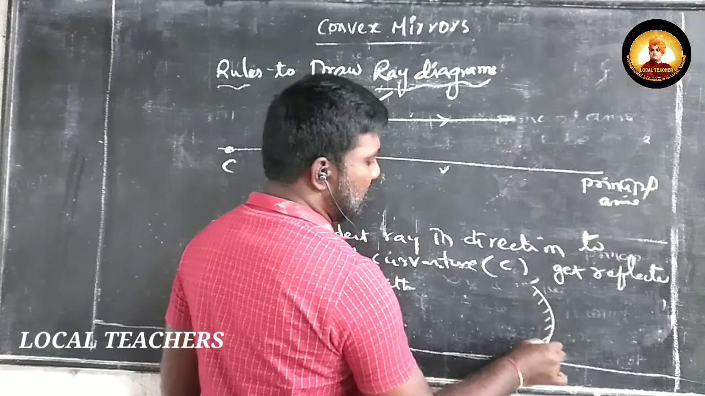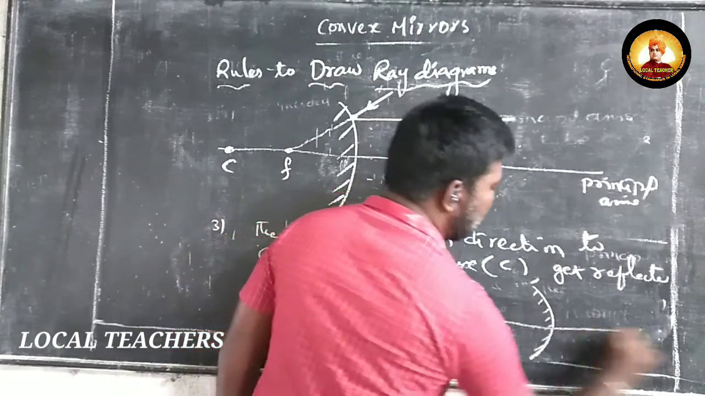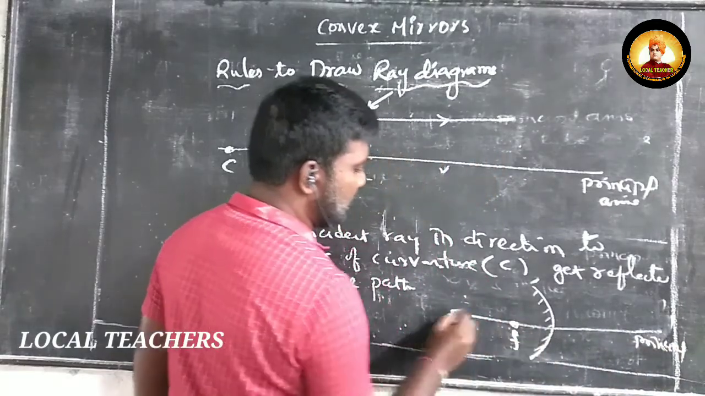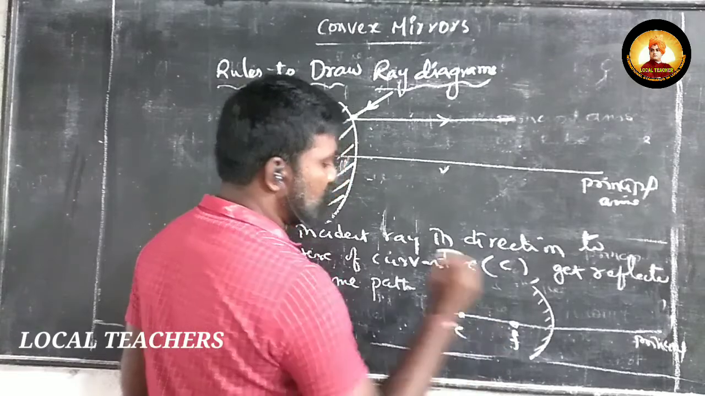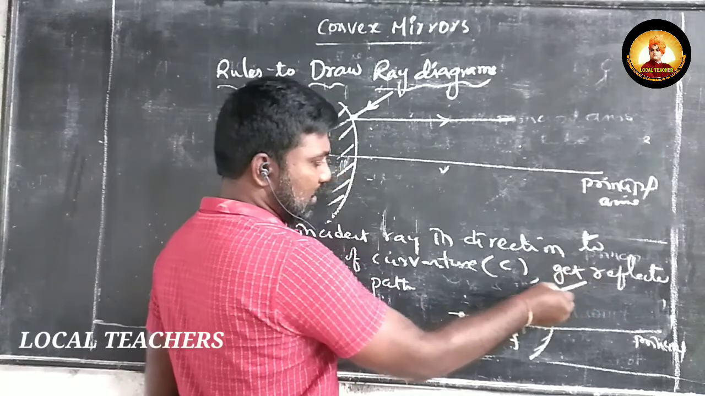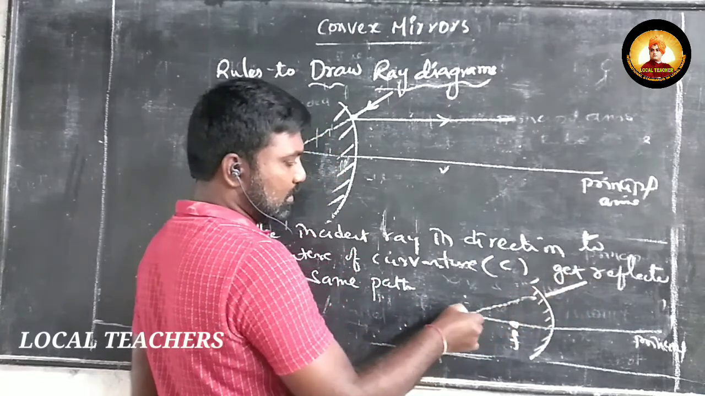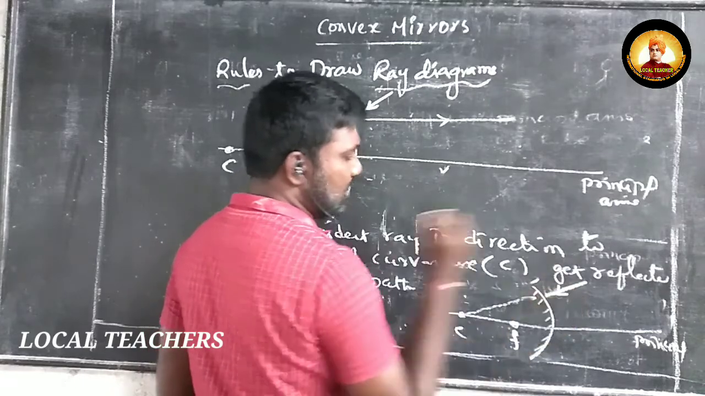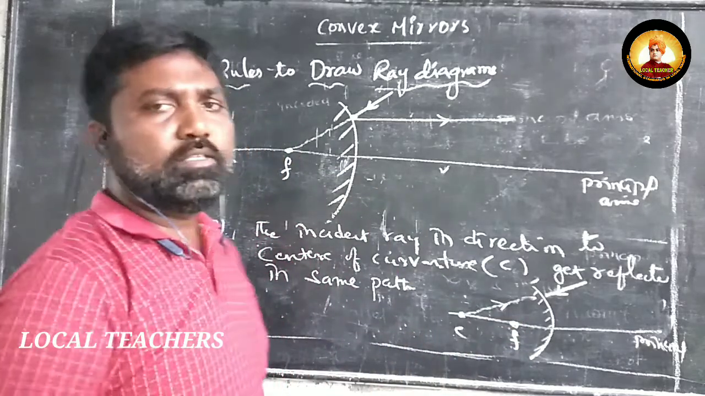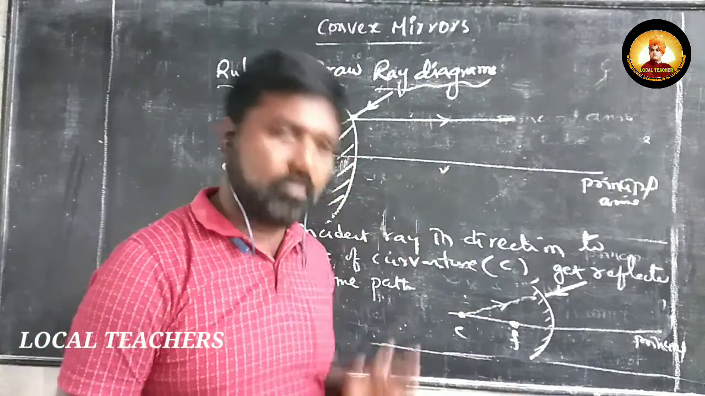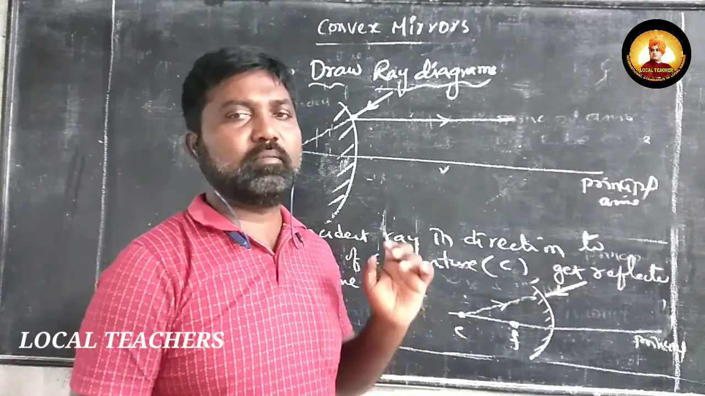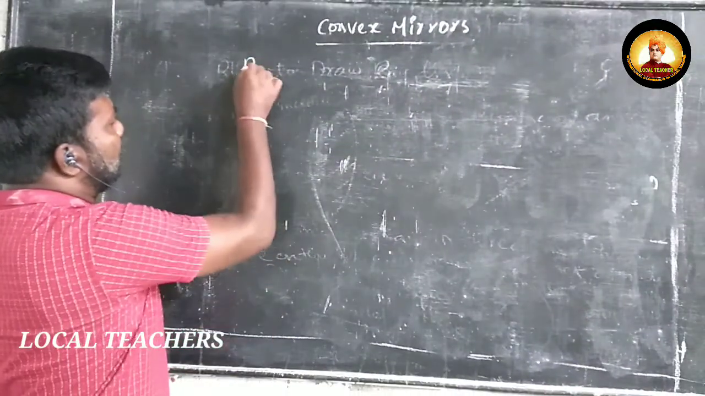So this is the convex mirror and this is the principal axis. So this is its focus F. So here this is C, the center of curvature. So the ray which is in the direction towards this center of curvature, this is the incident ray, so it will reflect in the same way. So here, by considering these three rules, we have to draw the ray diagrams for this convex mirror. Okay, so, ray diagrams.